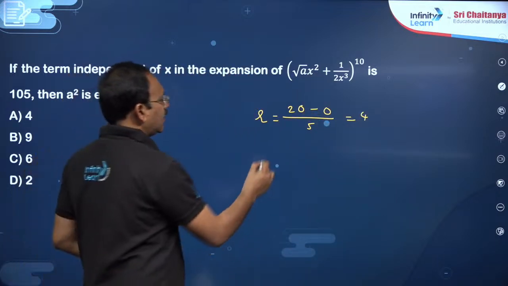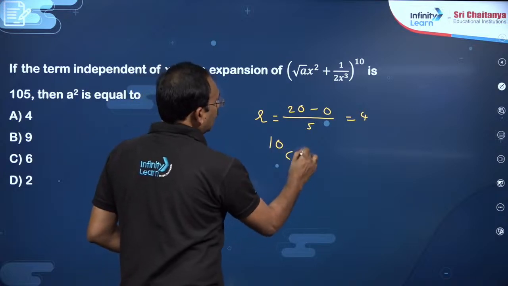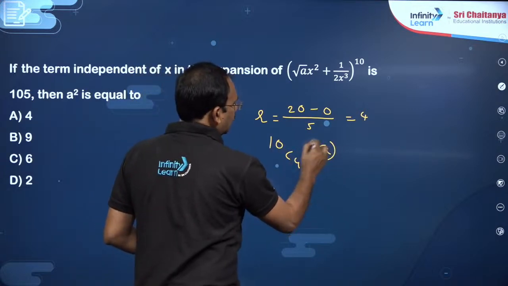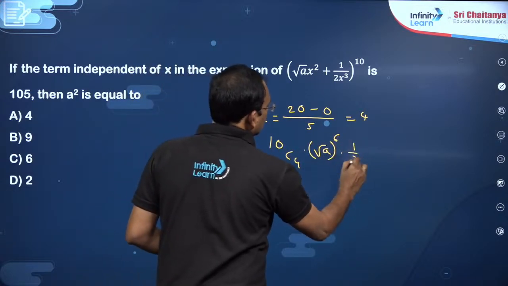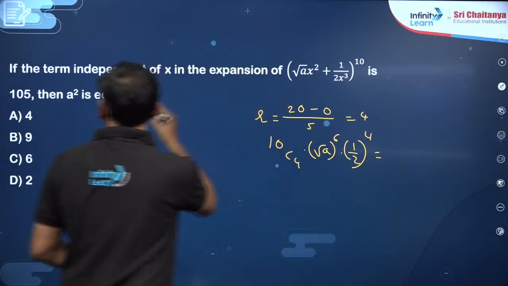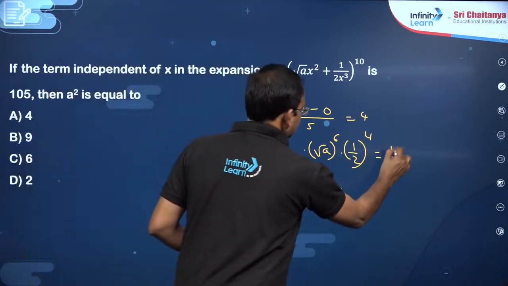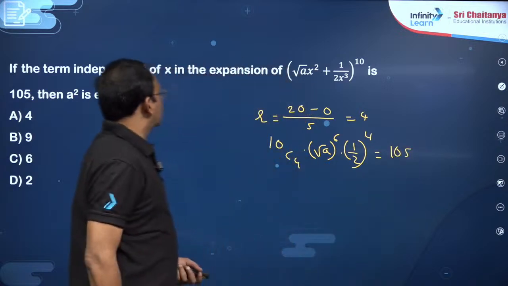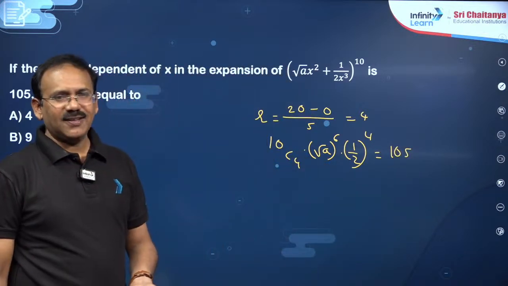Try to write the corresponding term. 10C4 into root A to the power of 10 minus 4 into 1 by 2 to the power of 4. This is going to be, he said, 105. So from this you need to find a square. That's it.